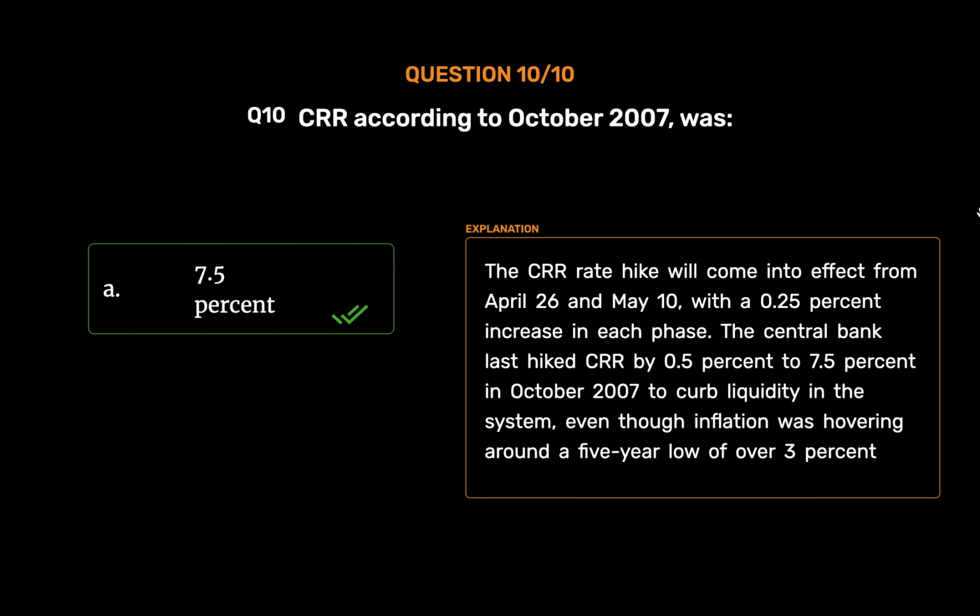7.5%. The CRR rate hike will come into effect from April 26 and May 10, with a 0.25% increase in each phase. The central bank last hiked CRR by 0.5% to 7.5% in October 2007 to curb liquidity in the system, even though inflation was hovering around a 5-year low of over 3%.